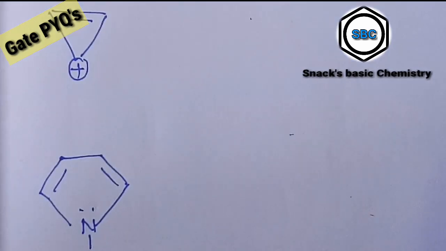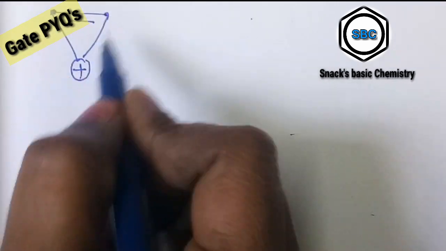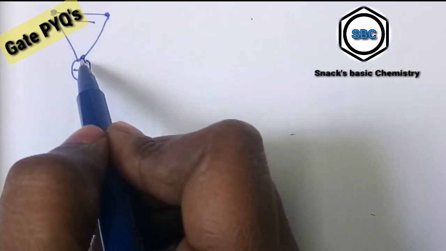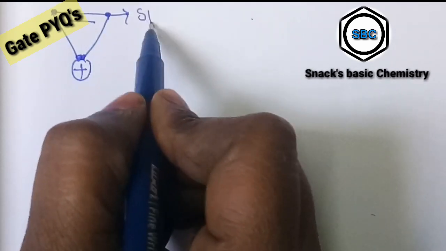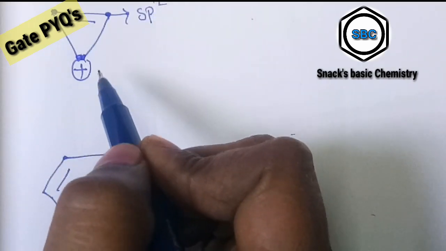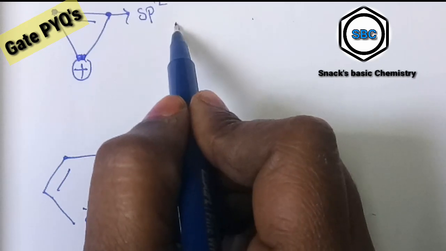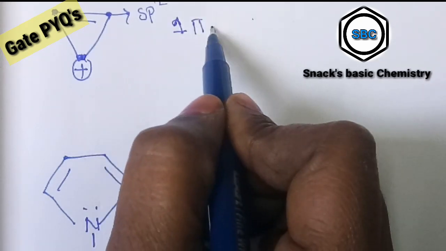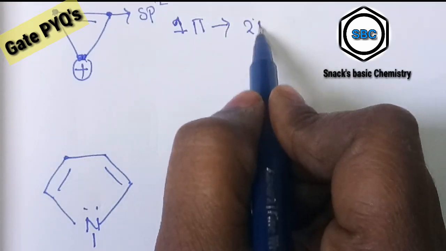Next, for this molecule we apply Huckel's rule. All carbons have sp2 hybridization. How many electrons are there? 1 pi bond is present, so total 2 pi electrons.